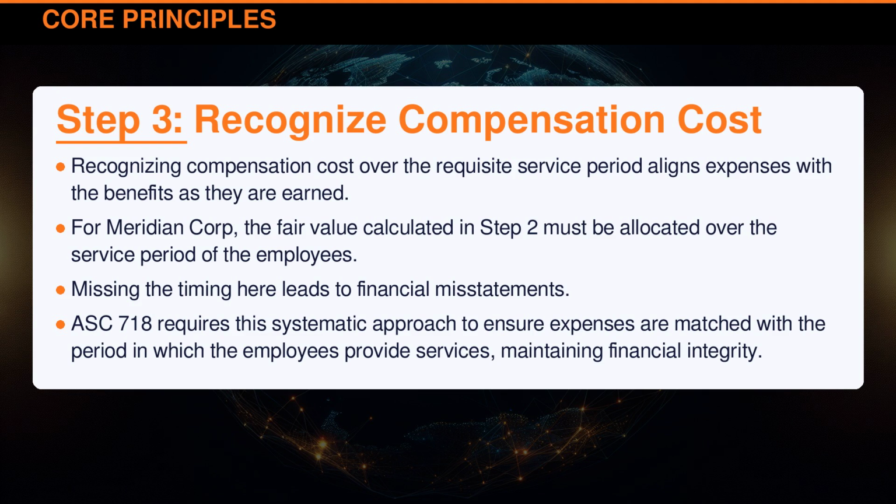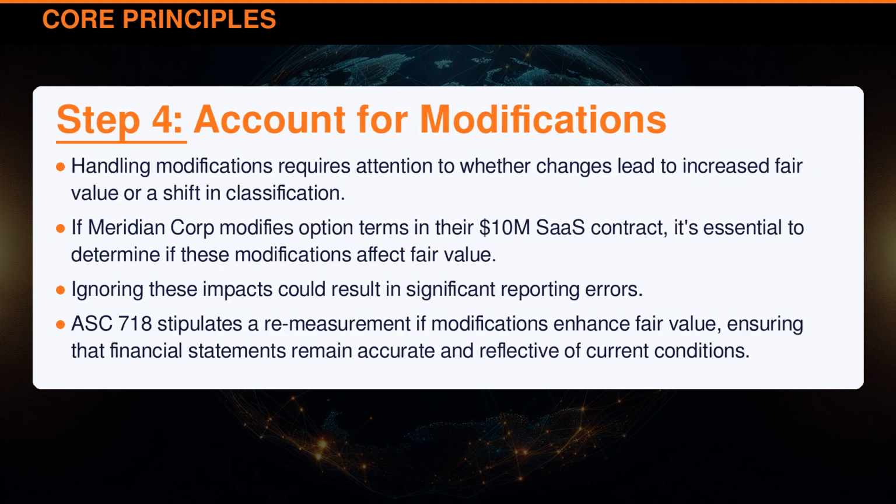ASC 718 requires this systematic approach to ensure expenses are matched with the period in which the employees provide services, maintaining financial integrity. Handling modifications requires attention to whether changes lead to increased fair value or a shift in classification. If Meridian Corporation modifies option terms in their $10 million SaaS contract, it's essential to determine if these modifications affect fair value. Ignoring these impacts could result in significant reporting errors.